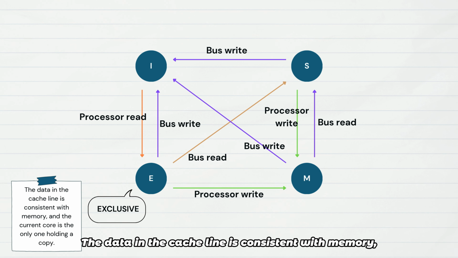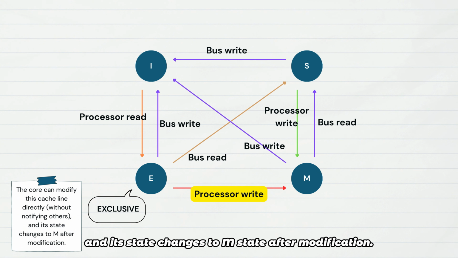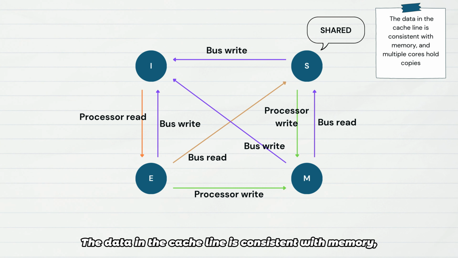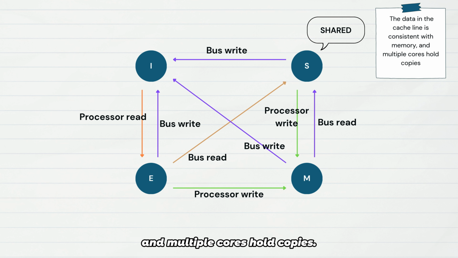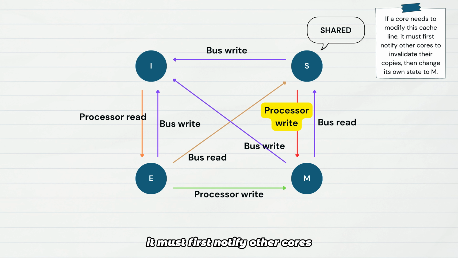Exclusive. The data in the cache line is consistent with memory, and the current core is the only one holding a copy. The core can modify this cache line directly without notifying others, and its state changes to M state after modification. Shared. The data in the cache line is consistent with memory, and multiple cores hold copies. If a core needs to modify this cache line, it must first notify other cores to invalidate their copies, then change its own state to M state.